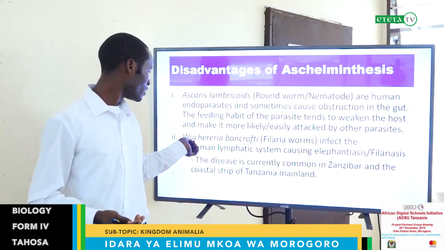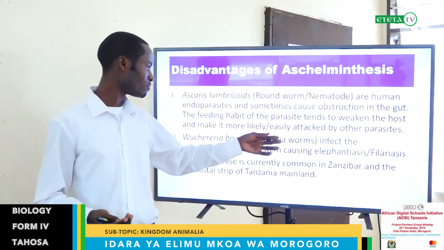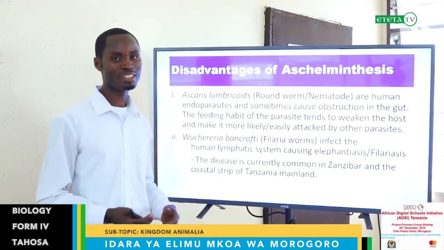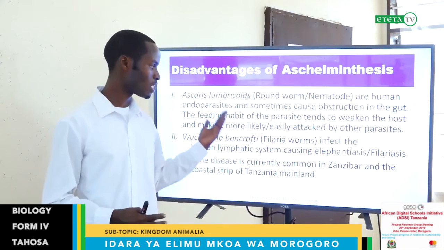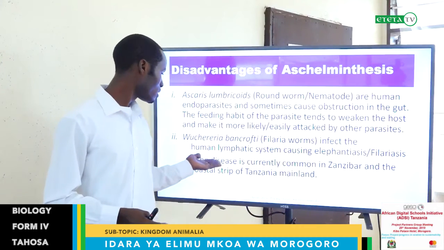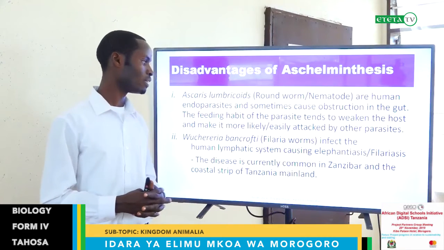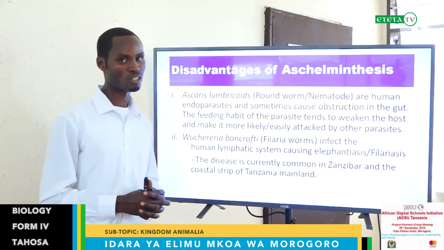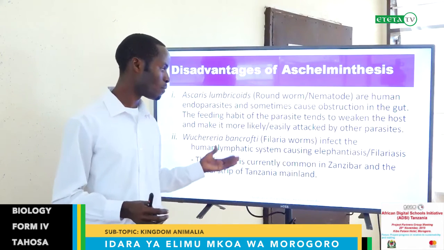The second disadvantage: Wuchereria bancrofti, filarial worms, infect the human lymphatic system, causing elephantiasis. Elephantiasis, as we said, is swelling of some parts of the body. This disease is currently common in Zanzibar and the coastal region of Tanzania mainland.